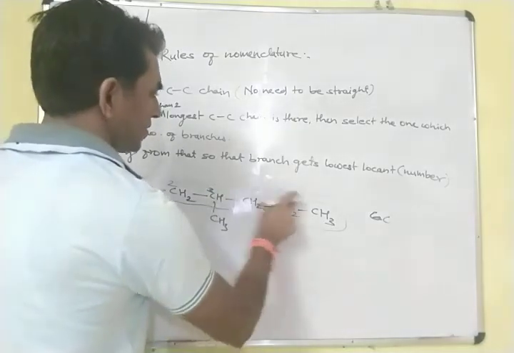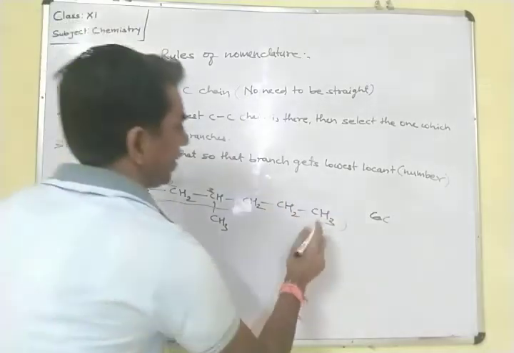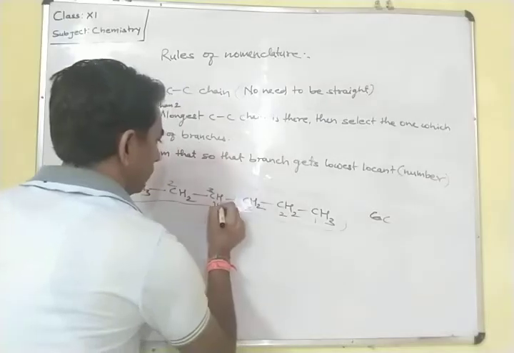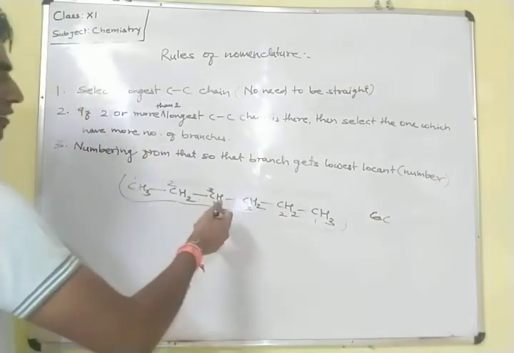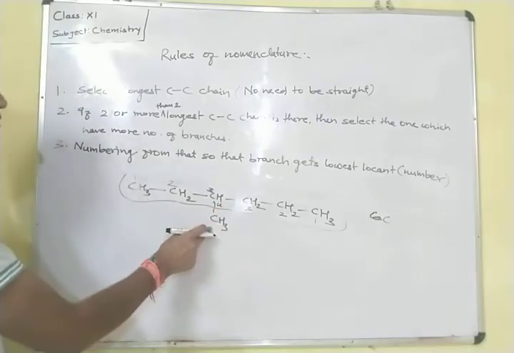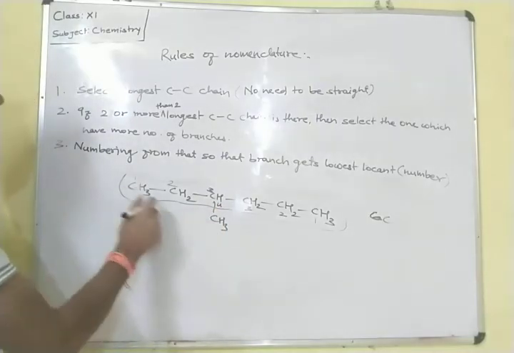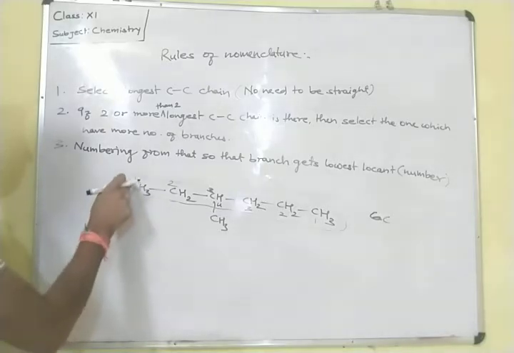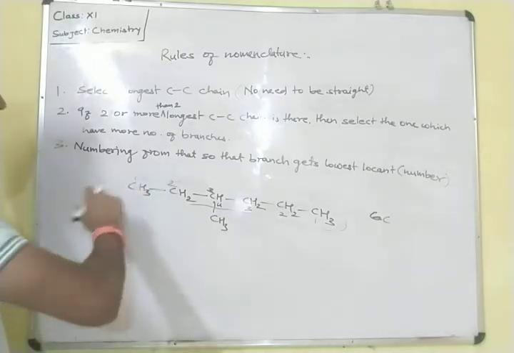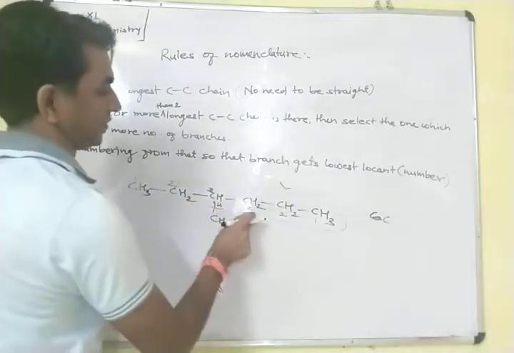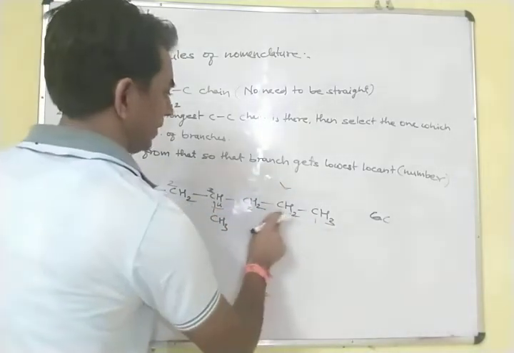And if we start the numbering from the other side, 1, 2, 3, 4, then in the fourth carbon, one methyl group is added. So we have to give preference to start the numbering from this side, left to right. So it will be the correct nomenclature.